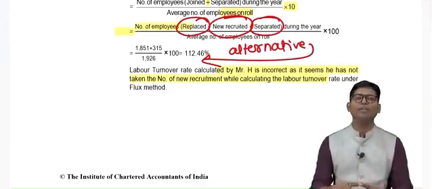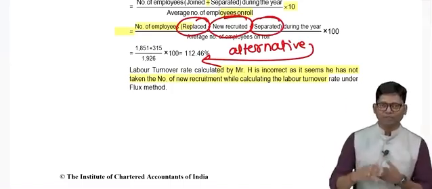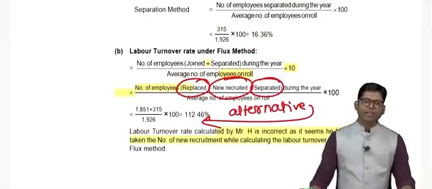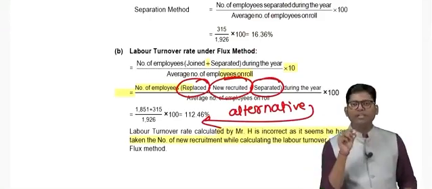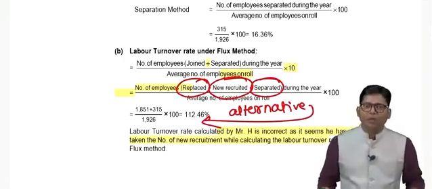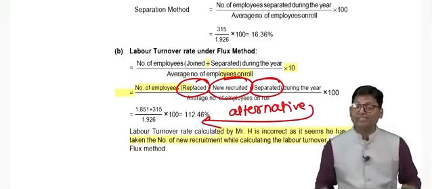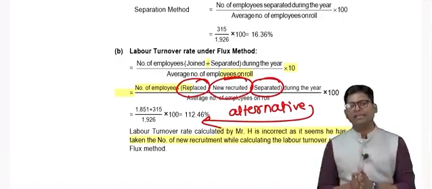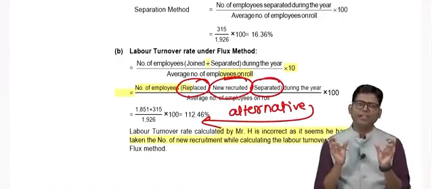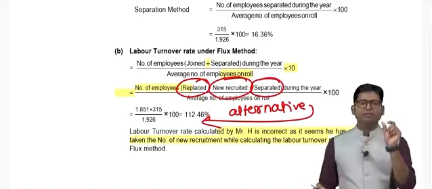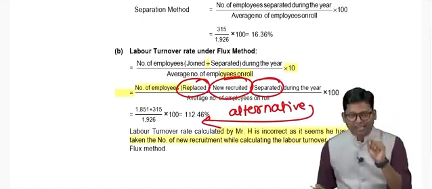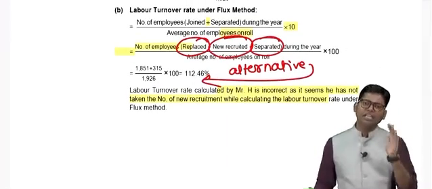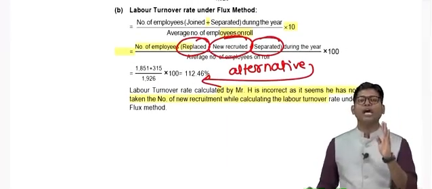So please revise this calculation one more time. This is a very important question. We will continue with the next discussion. Before moving to the next question, I'll give you two simple alternatives here. Whatever interpretation you are writing for this event, where the labor turnover rate computed by flux tallies with Mr. H's calculation, and where it does not tally, in both cases you can write two separate interpretations. You can write that the computation performed by Mr. H is correct when new recruitments are not considered, and even write that his computation is incorrect when new recruits are considered.